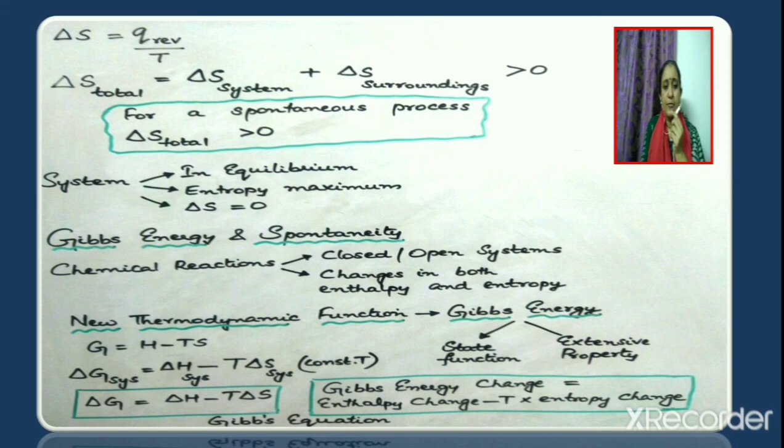So for the system, if we write it as delta G of the system is equal to delta H of the system minus T into delta S of the system, we can write it in general as delta G is equal to delta H minus T into delta S. This equation is known as Gibbs equation. That is, Gibbs energy change is equal to enthalpy change minus T into entropy change. So Gibbs free energy change can be now taken as the ultimate criterion to decide the spontaneity of a reaction since it contains both delta H and delta S.